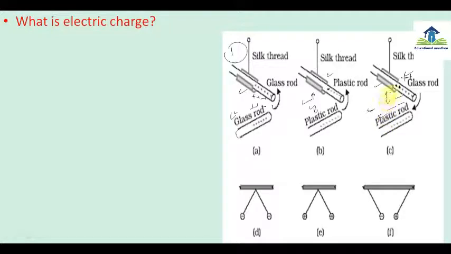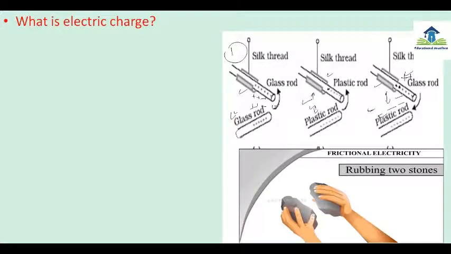So in this case they attract each other because both charges want to neutralize. So when the glass rod has positive charge and the plastic rod has negative charge, and these two things are brought near each other, then they attract each other. That means an attraction force is there. And in the other case repulsion force is there because of the same charges. So in like charges there is repulsion, that is positive-positive, repulsion force, negative-negative, repulsion force, but one positive and one negative, attraction force will be there.